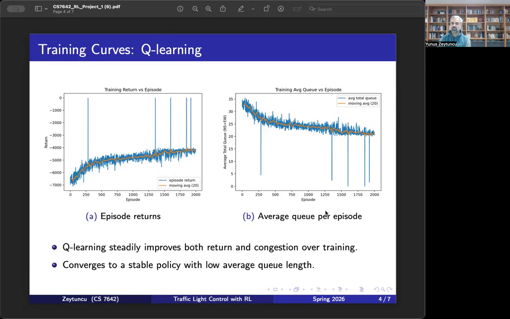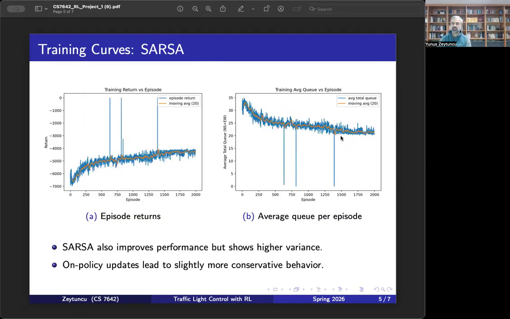It does converge to a stable policy, a little bit faster, and it goes lower than the SARSA policy, so the queue is shorter.